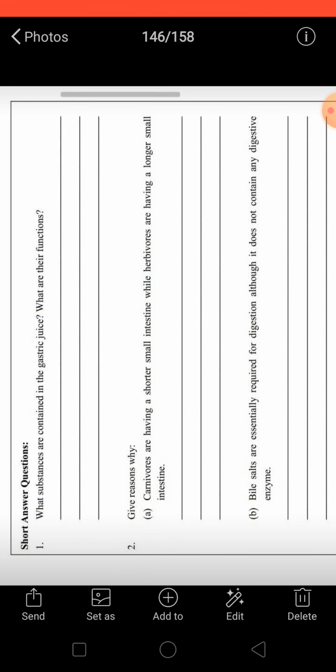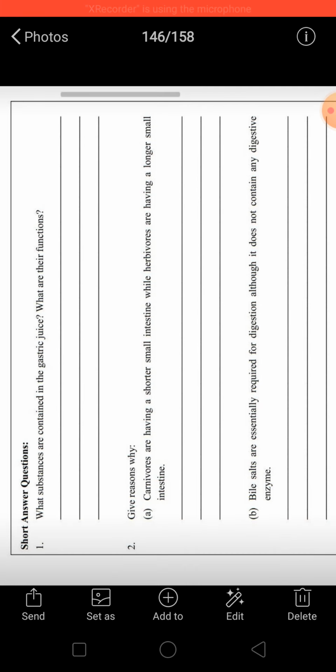Now let's talk about the function. HCl makes the medium acidic, and it also helps the enzyme. The enzyme pepsin is present in inactive form, that is pepsinogen. So what HCl does is convert inactive pepsinogen into active pepsin. And what else does HCl do? It also kills the bacteria and germs which enter along with the food.